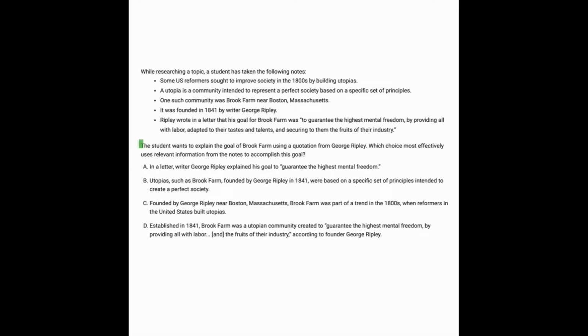Here, let's start with the prompt. The student wants to explain the goal of Brook Farm using a quotation from George Ripley. So we want to explain the goal and we want to use a quotation. So let's look at the answers.